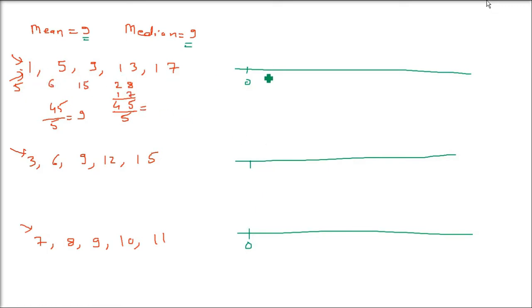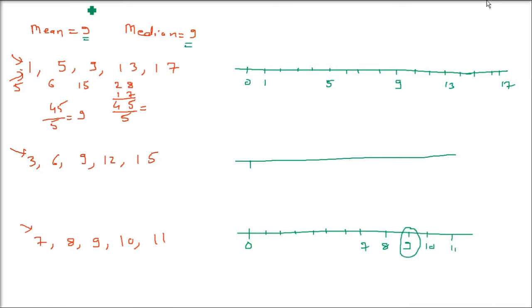Let me write it in a way so that you understand. These are three number lines. First, we start with 0. The first number is 1, then we point out 5. All these numbers in the distribution are in ascending order, so we can point out the values we have in these distributions: 1, 5, 9, 13, and 17 here. Then we have 3, 6, 9, 12, 15. I'll skip it because the problem will be known by the first and last easily. So I'm writing 7 here, 8, then I have 9, 10 and 11.